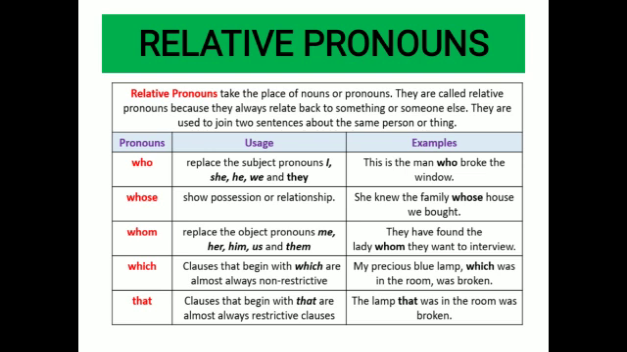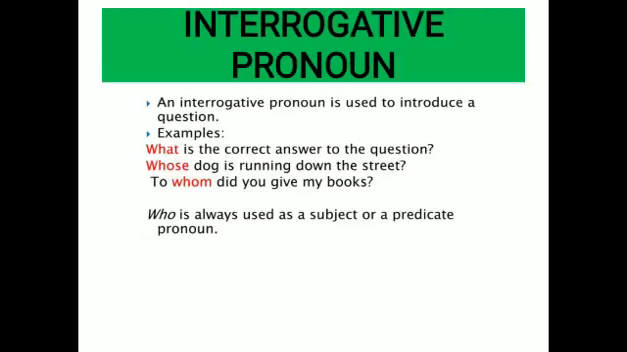For example, we have got a word here, who. Now the example of this word who is, this is the man who broke the window. The two sentences must have been written like this: this is the man, this man broke the window. So this word who has been used to show the relation between both of these sentences or to join both of these sentences. You may have a look over the rest of the table.